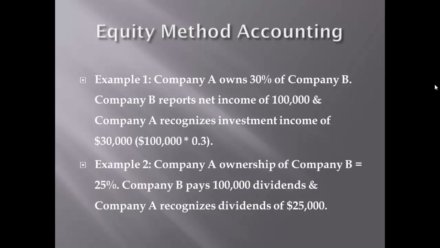If Company B declares and pays dividends of 100,000, Company A recognizes dividends of 25,000, and we get the 25,000 by multiplying 100,000 by the level of ownership, which is 25%. The investment balance should therefore be reduced by 25,000.